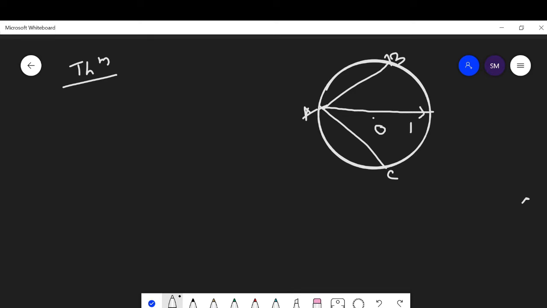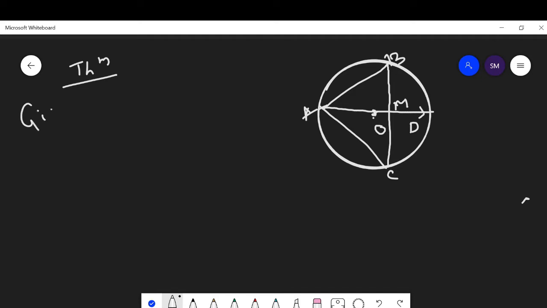Let AD be the angle bisector of angle BAC, and draw BC, and it intersects AD at the point M. Then we have to prove that the angle bisector passes through the center O. Okay, suppose this is the center O.